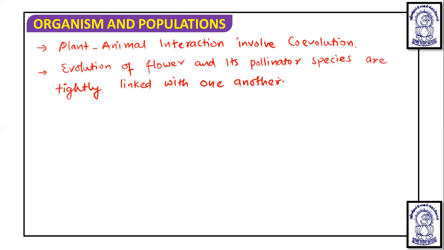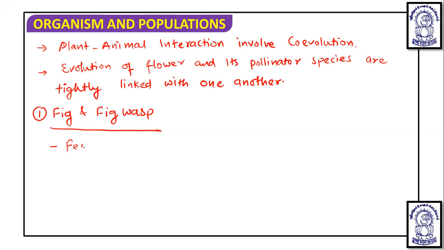And in this, first, to understand with one example, we take the example of fig and fig wasp. Now, in this, what happens? There is a tight one-to-one relationship between the pollinator wasp species and many species of fig trees. It means that for each fig species there is a partner wasp species without which pollination cannot occur. So in fig species, without the fig wasp, the pollination is not going to continue.